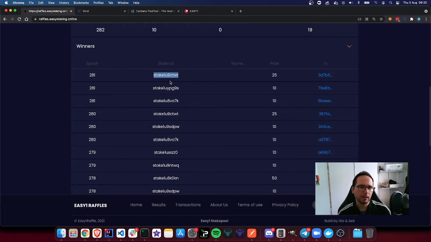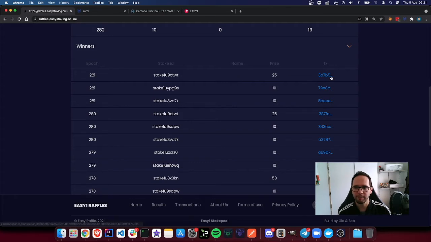The stake ID is the stake ID of the wallet that has won the raffle. Here is going to be the price, and here there is the transaction ID. There is also a new field that I've recently introduced, which is a name. Of course, here you don't have to put your own name, but you can put a friendly name, your pet's name, or anything that will help you find out whether or not you're a winner. This name can be input, and I'll show you in a minute where, and will help you identify yourself. Repeat, that does not have to be your name, because my website wants to keep everybody anonymous, but at the same time transparent.